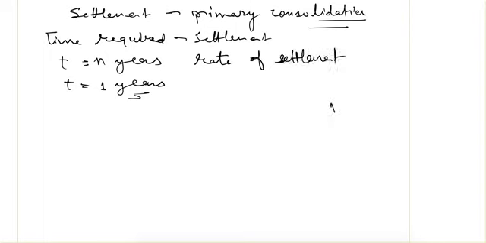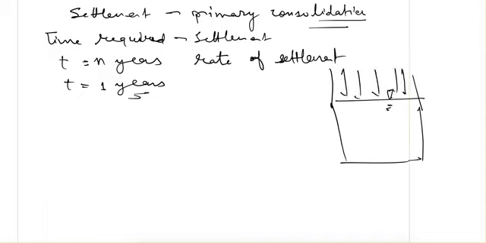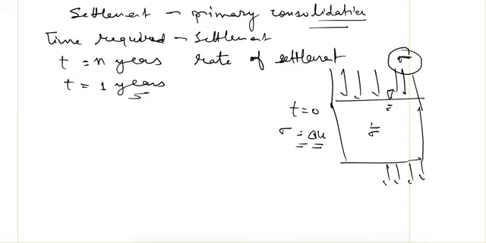And from our earlier discussion, let's say this is the soil sample and here is the water table, and there is some additional applied stress sigma. At time equal to 0, this additional applied stress sigma is equal to the increase in pore water pressure. Now if this pore water pressure is allowed to drain out, then only after some long time t will this increase in stress be reflected in the increase in effective stress.